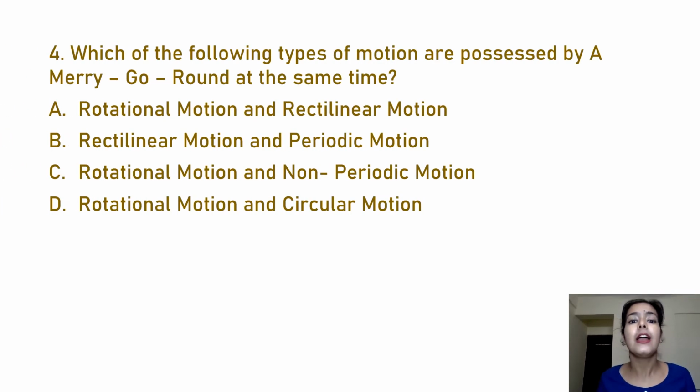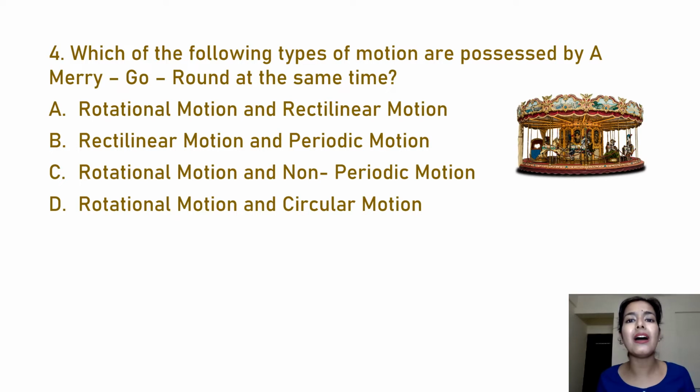Now my next question, question number 4, is: which of the following types of motion are possessed by a merry-go-round at the same time? As we know, a body can show more than one type of motion in a particular situation.